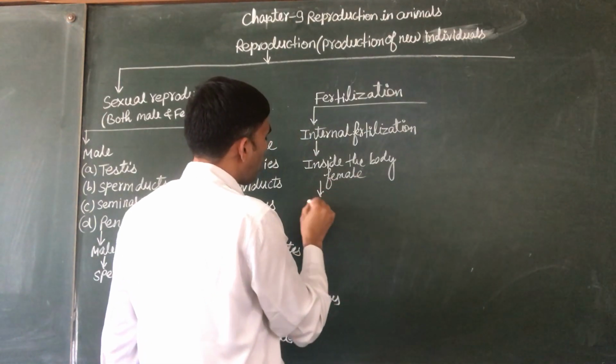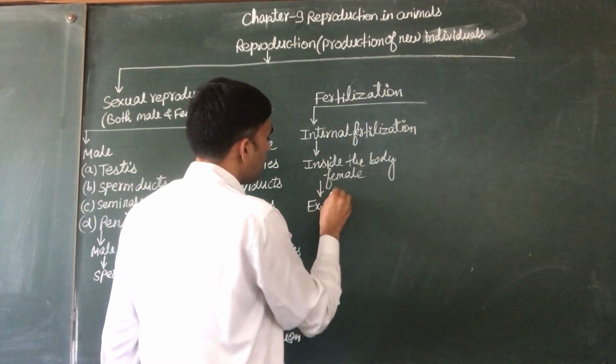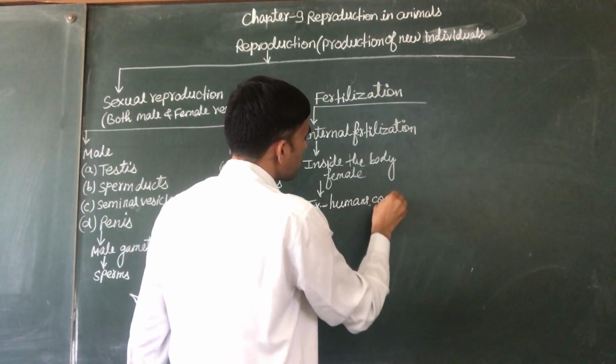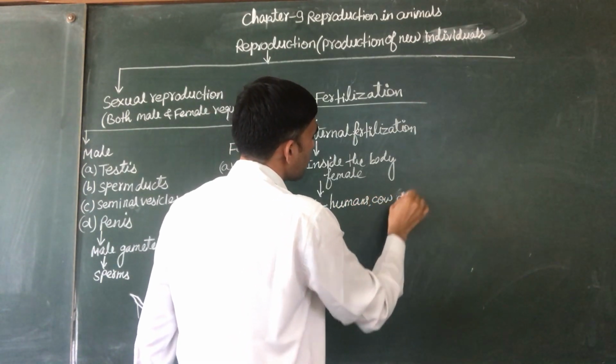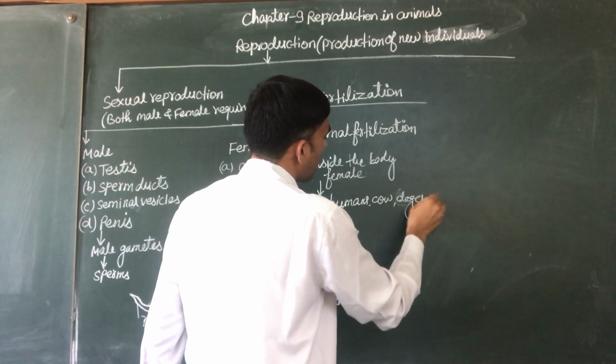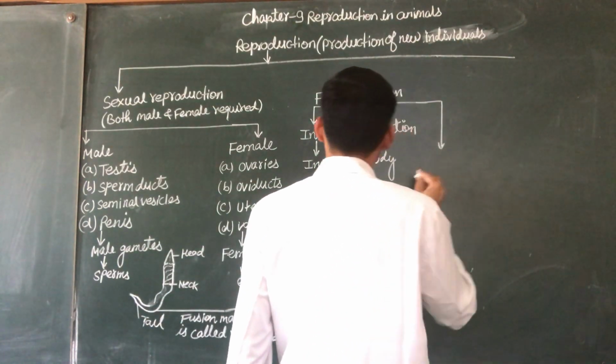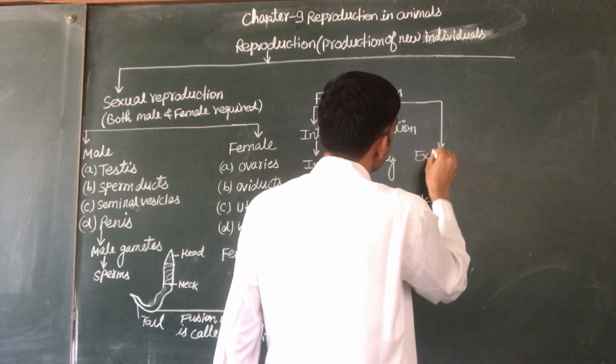Examples are humans, cows, dogs, etc. The second is external fertilization.